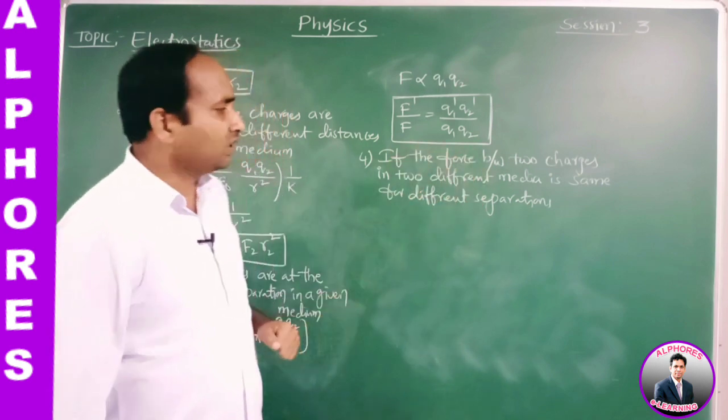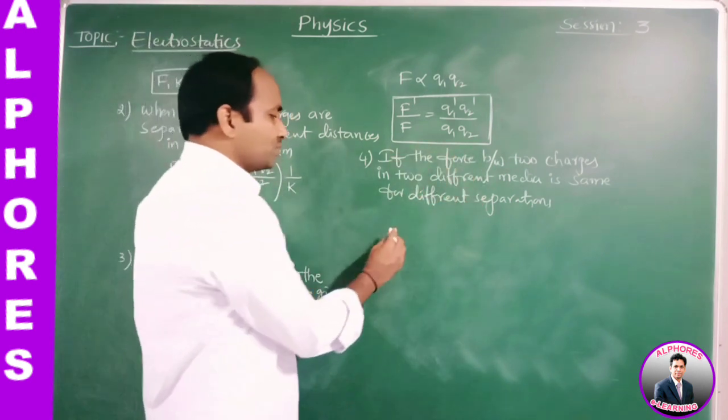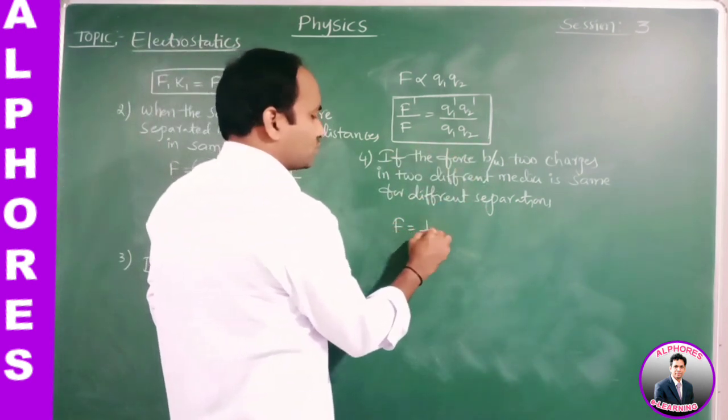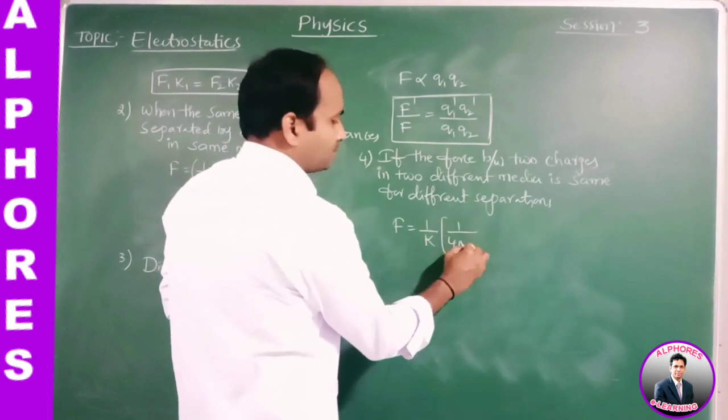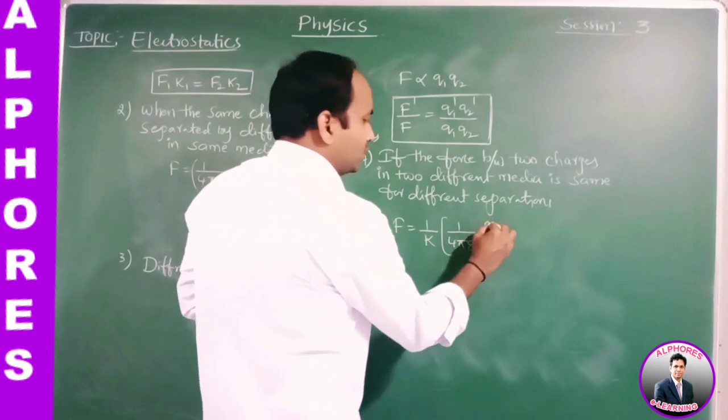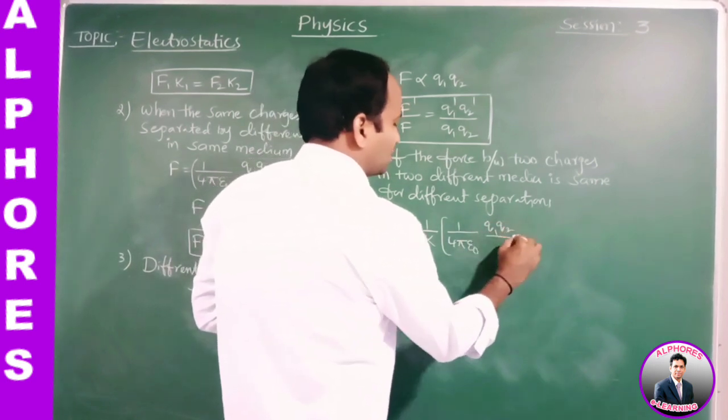Now what is the general formula of Coulomb's inverse square law? F is equal to 1 by K of 1 by 4 pi epsilon naught Q1 Q2 by R square.